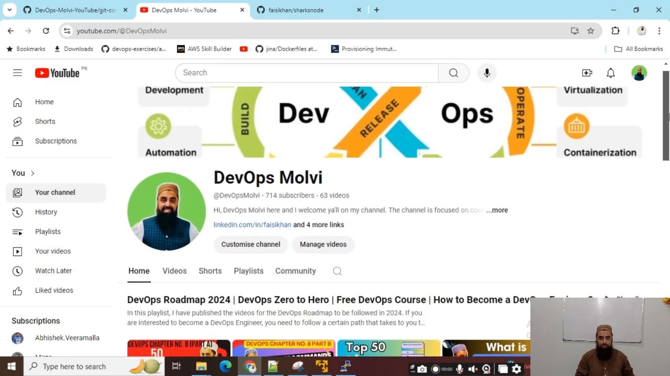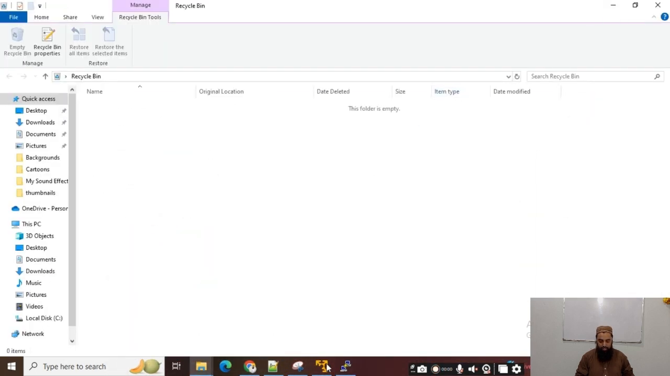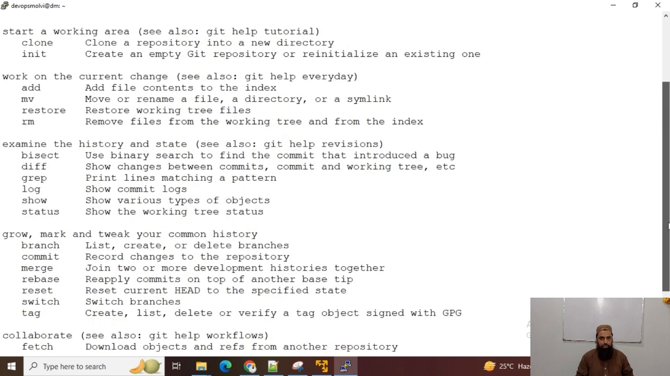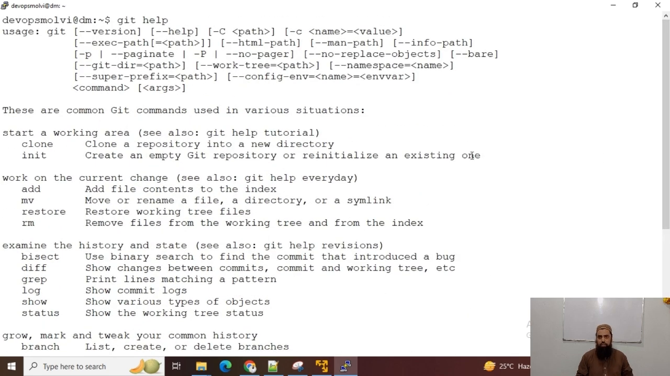So let's get back to work and let's start our first Git command. Guys, I have tried to select the most important and most frequently used Git commands. So let's start with our first command, and it is git help. So git help shares a couple of important Git commands, and you can take help using git help. And you can see that we have clone. What does clone mean? Clone a repository into a new directory.